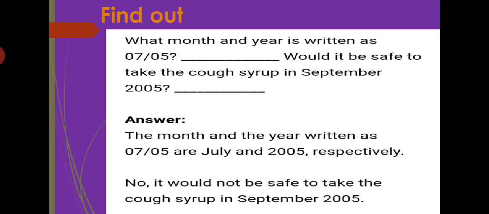Next, which month and year is written as 07/05? So 7 month कौन सा है? July. Okay, so we will write July 2005. Would it be safe to take the cough syrup in September 2005? No. If the expiry date is written till July 2005, then in September it won't be of any use. So you don't take it. The month and the year written as 7/5 are July and 2005 respectively.